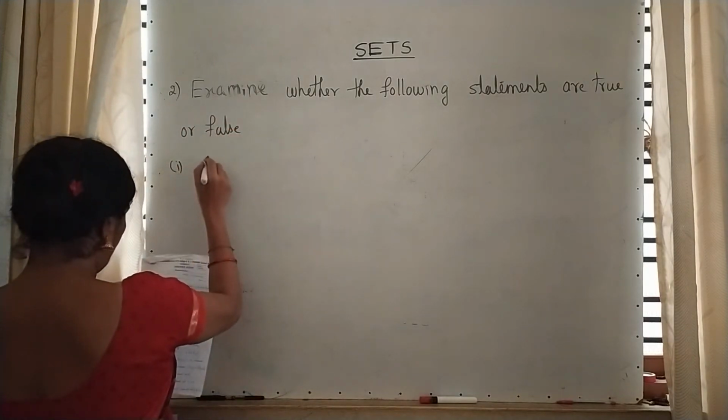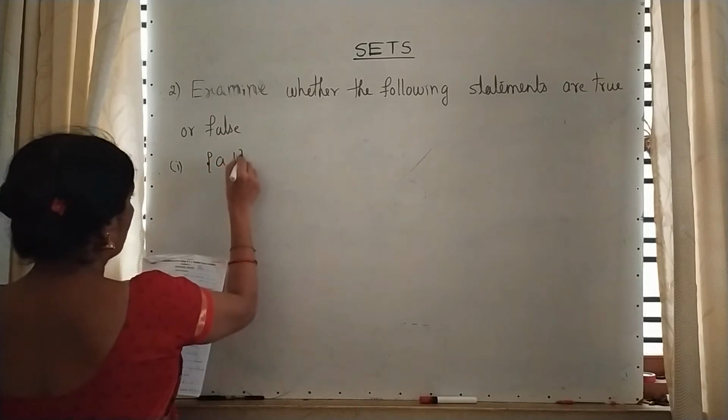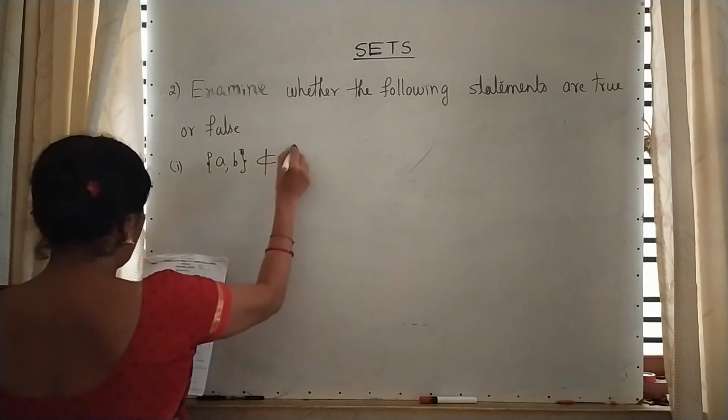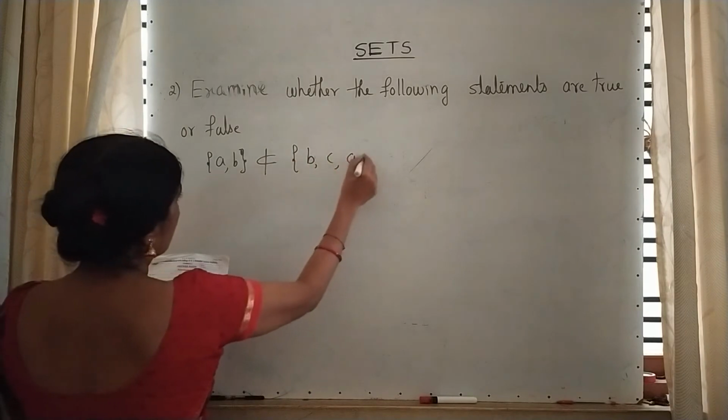In that, first one: A, B is not a subset of B, C, A.